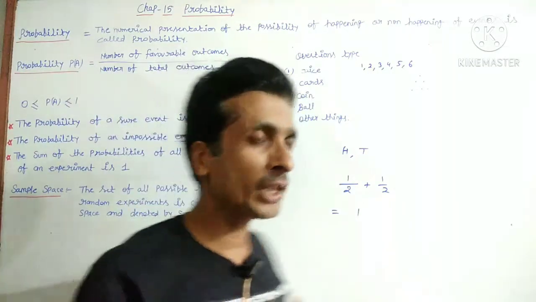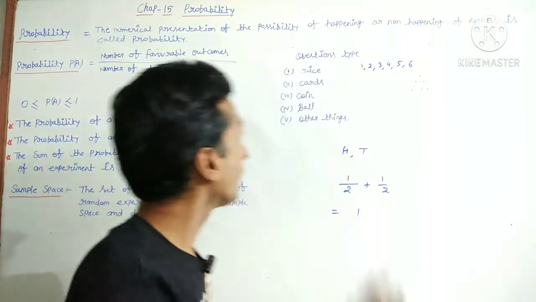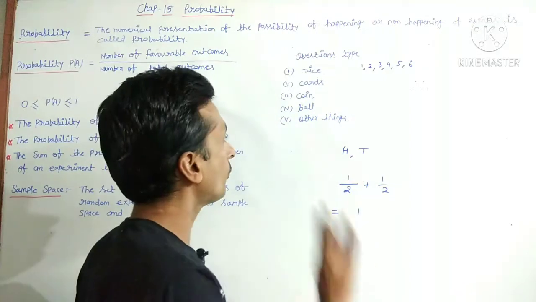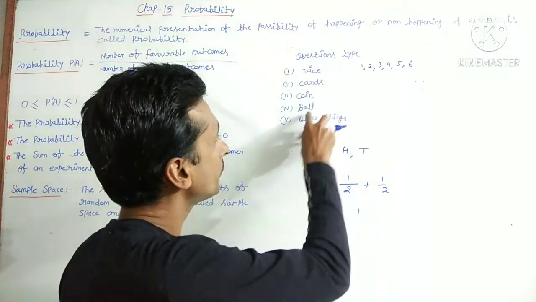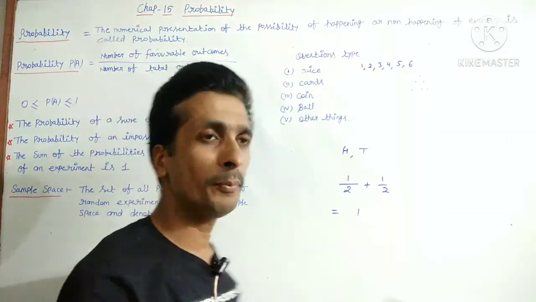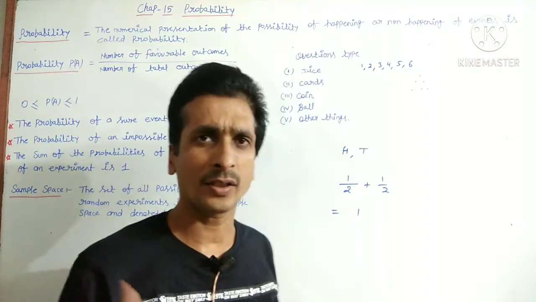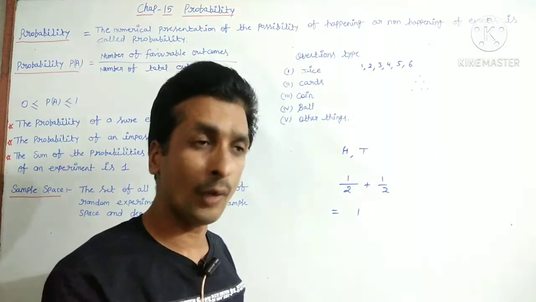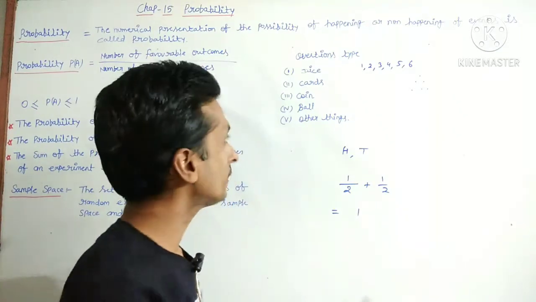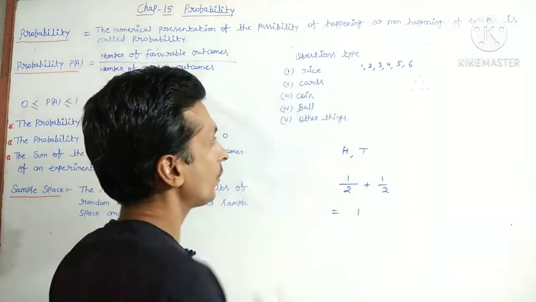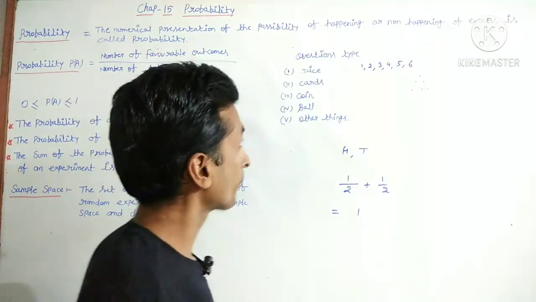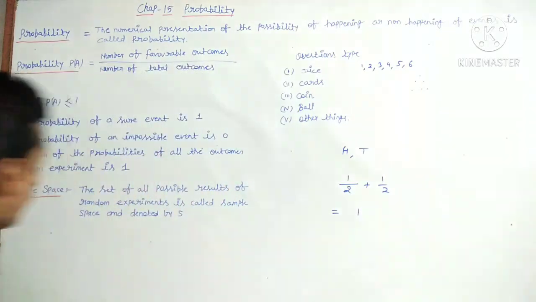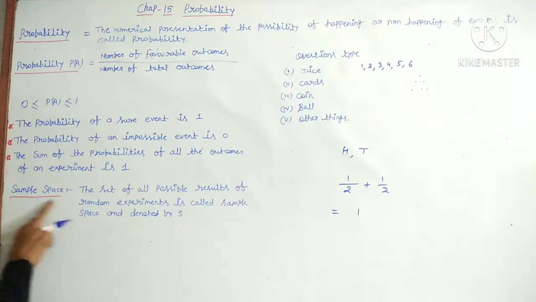Cards, I am talking about playing cards. Coin we have talked about, and balls, suppose red ball, white ball, black ball, different color balls. If you select randomly, and what do you want, so that is about the question of balls and other things also. So I am talking about sample space.